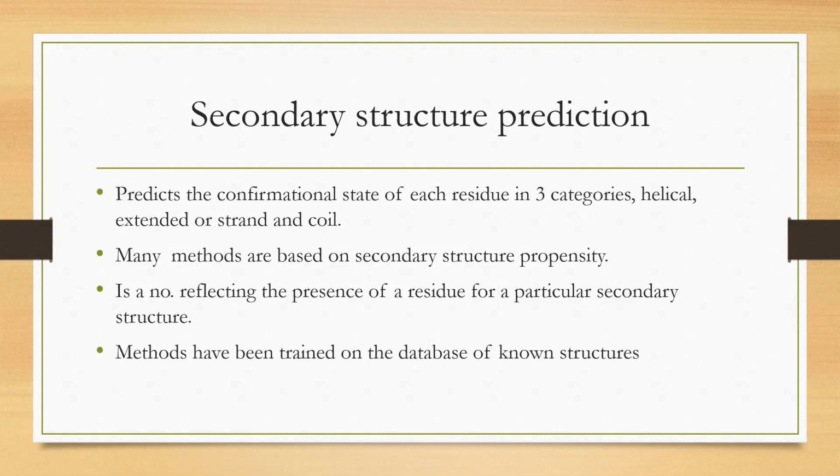So when we go for secondary structure prediction, we have to predict, for each and every amino acid residue, which structural conformation it presents. Basically it predicts the conformational state of each residue in one of these three categories: helical, extended strand, or coil conformation. Many of these methods are based on the secondary structure propensity of the amino acids. What is the secondary structure propensity of an amino acid?